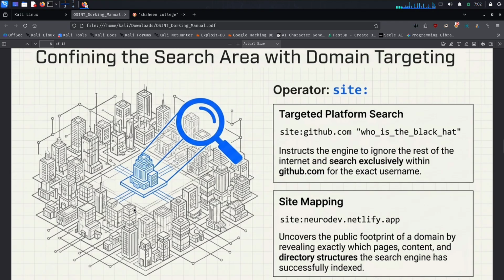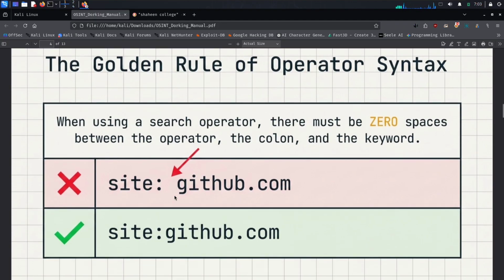Search engine operators in OSINT dorking. Now, let's move to one of the most important parts of dorking, search operators. Search operators are special commands that help us create more advanced and targeted search queries. One important thing to remember is that not every search operator works on every search engine. Most advanced operators are commonly used with search engines like Google, because Google provides a wide range of search operators. There is also a basic syntax rule. When using an operator, there should be no space between the operator, colon, and keyword. For example, correct: site:github.com. Incorrect: site github.com. The second format may not work properly because of the space.